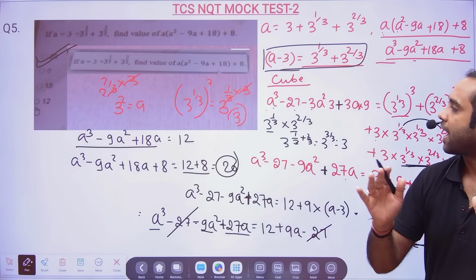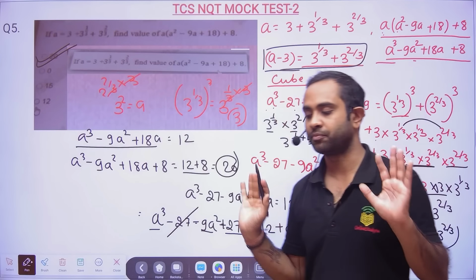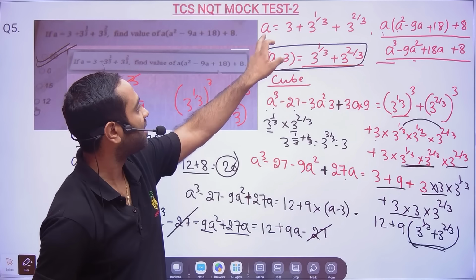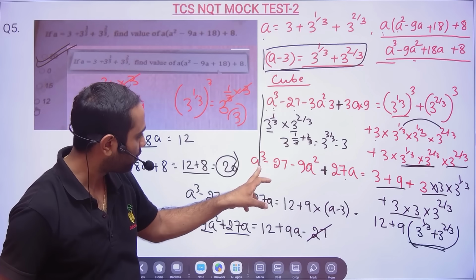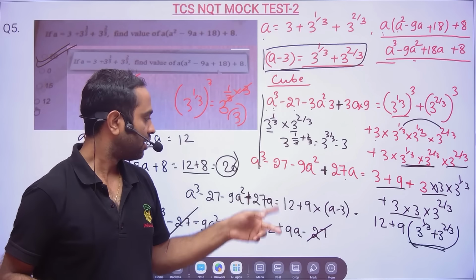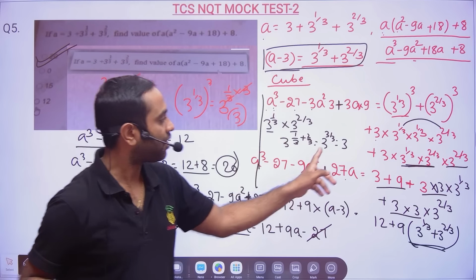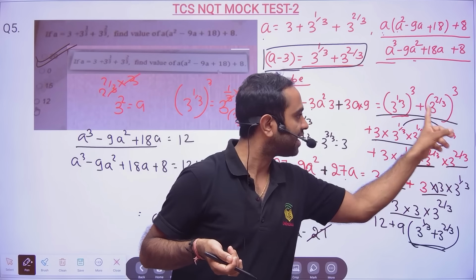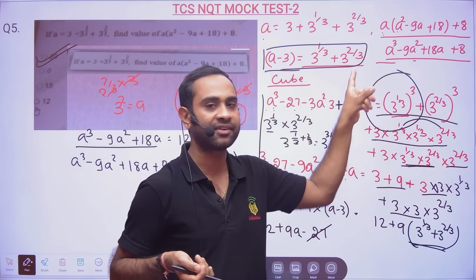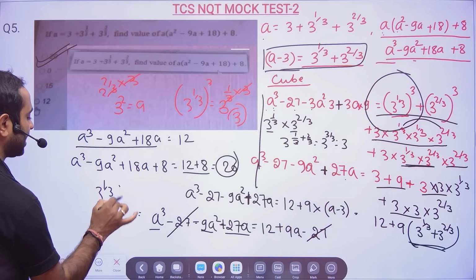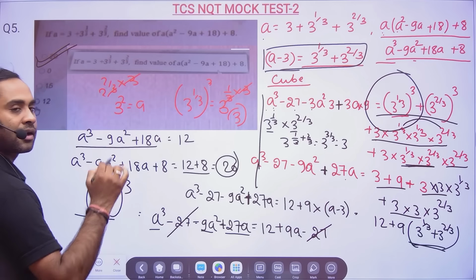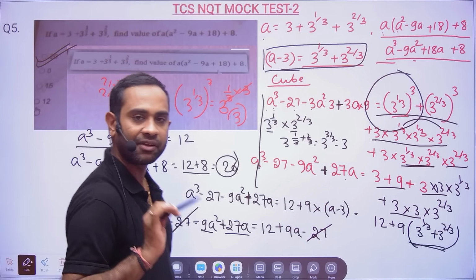You did not have to drag this much. See this line, this I got, then I just did a cube. You have to sort it out in 2 lines or maximum 3 lines, because I need to explain each and everything. See, what is the use of writing like this? If I say 3 to the power 1 by 3 cube, you should understand that the 3 and 3 will be cancelled, it will give you 3.